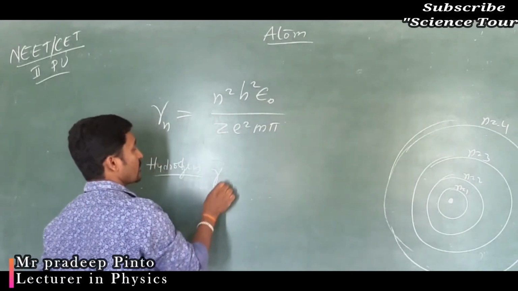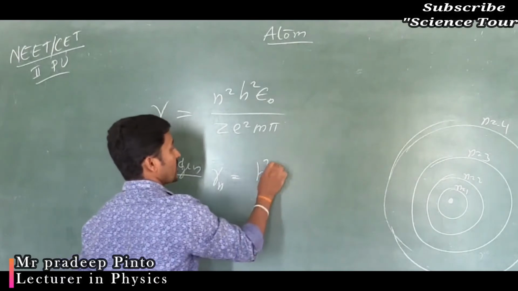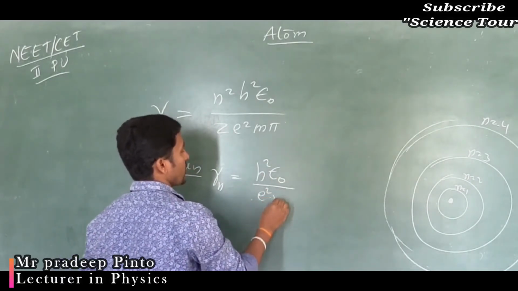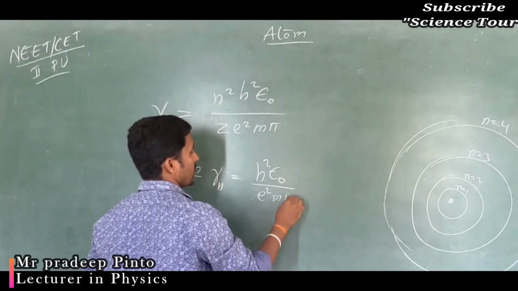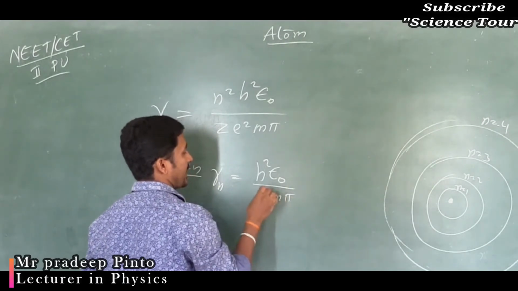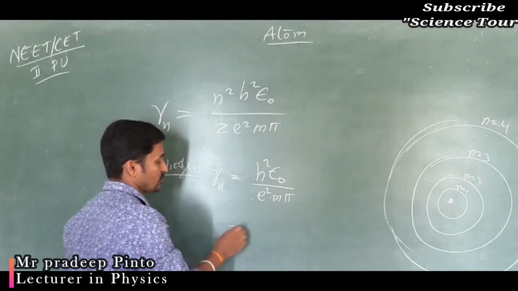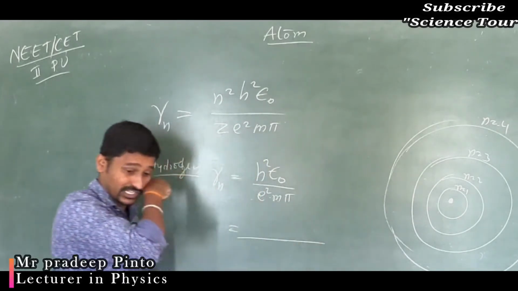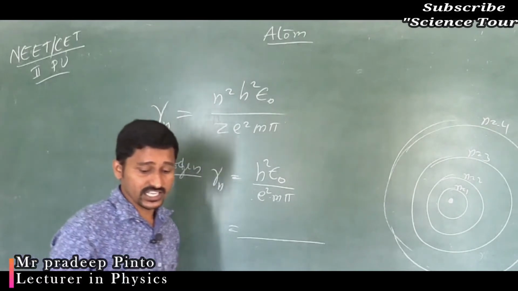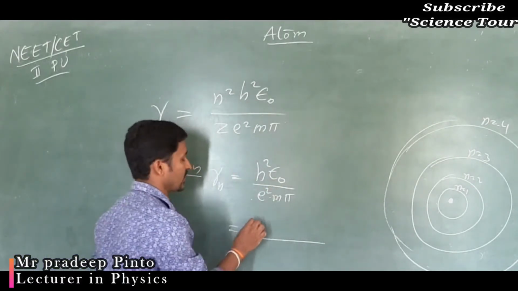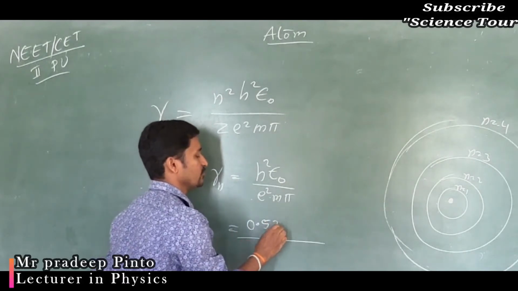So Rn is h square epsilon naught, z is 1, e square, m and pi, where m is the mass of the electron. This is very, very important for you. That is called the Bohr radius, and if you work it out, you get 0.53 angstrom.